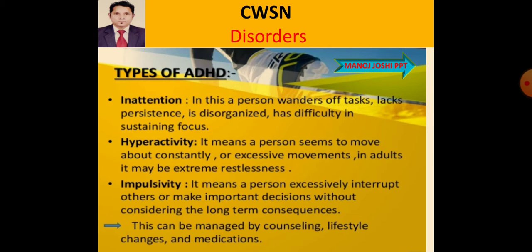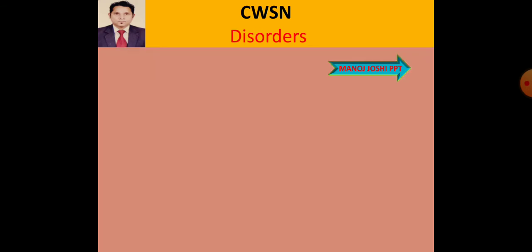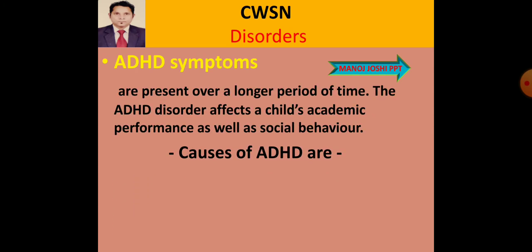This can be managed by counseling, lifestyle changes, and medication. The symptoms we can see here, which we already understood: inattention, hyperactivity, and impulsivity. But the ADHD symptoms are present over a longer period of time. The ADHD disorder affects a child's academic performance as well as social behavior.